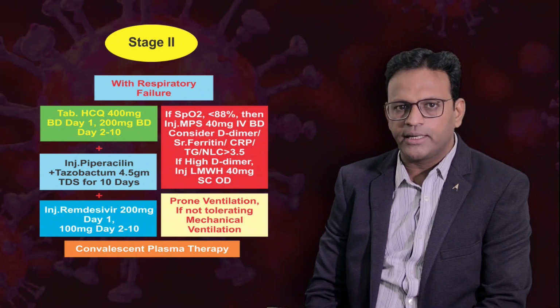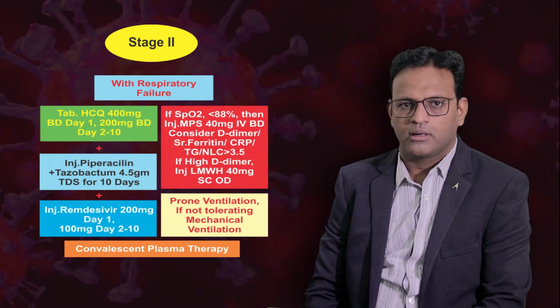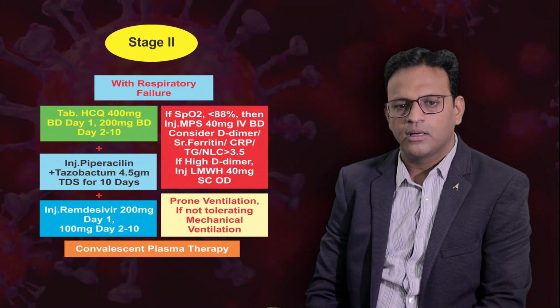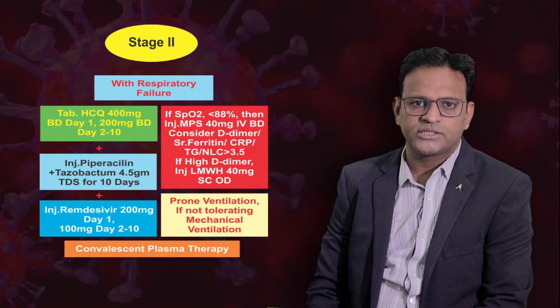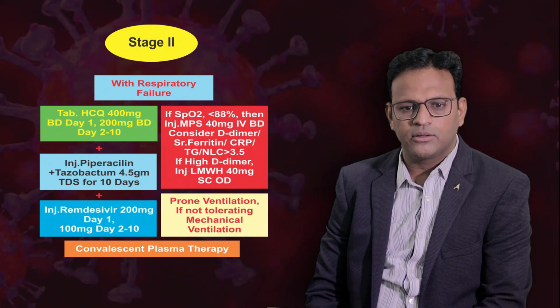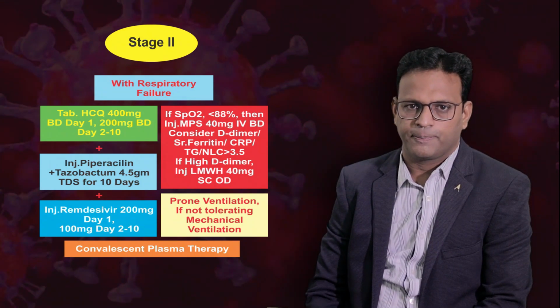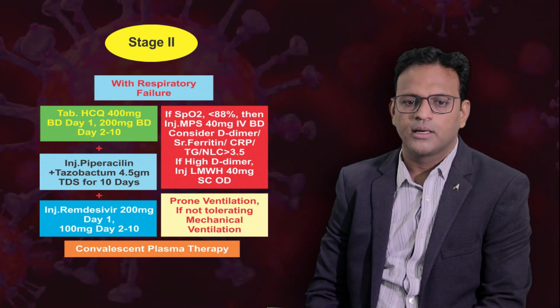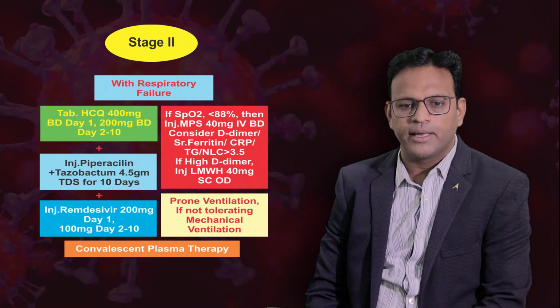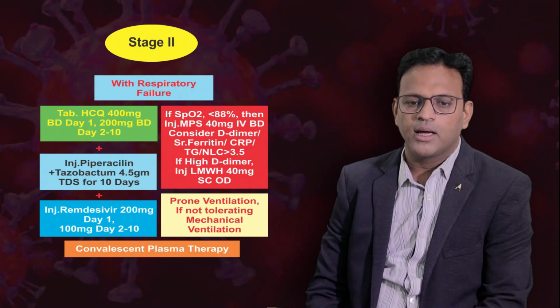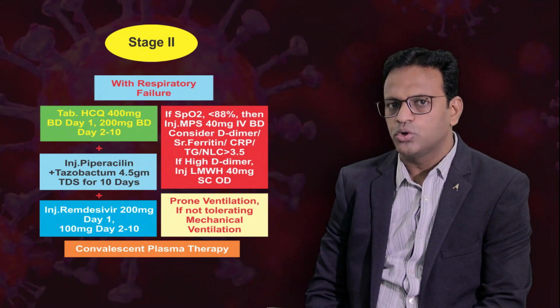Consider serum ferritin, CRP, D-dimer. If the D-dimer assay is higher, then we need to add injection low molecular weight heparin 40 mg subcut OD. And if the patient remains hypoxemic, injection remdesivir 200 mg on day 1, followed by 100 mg from day 2 to day 10.